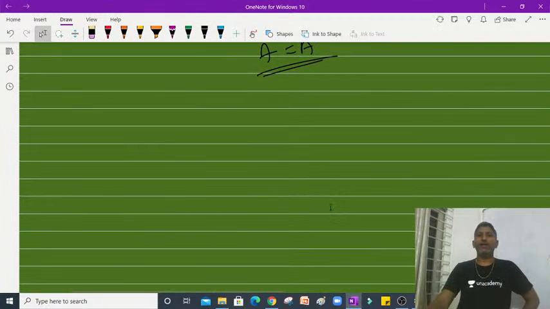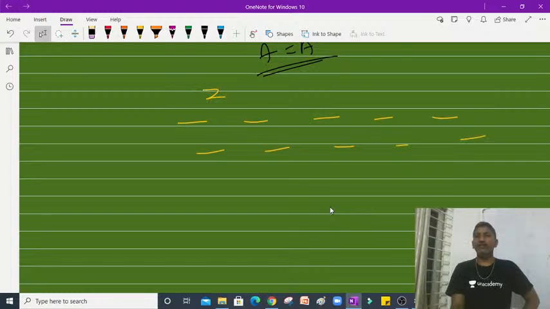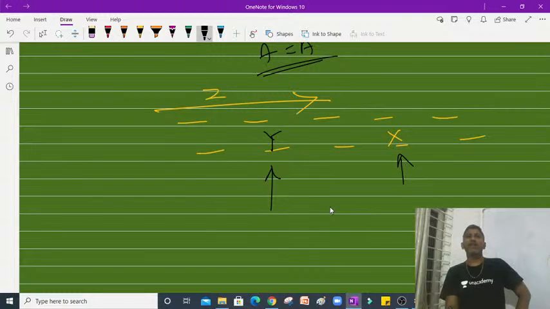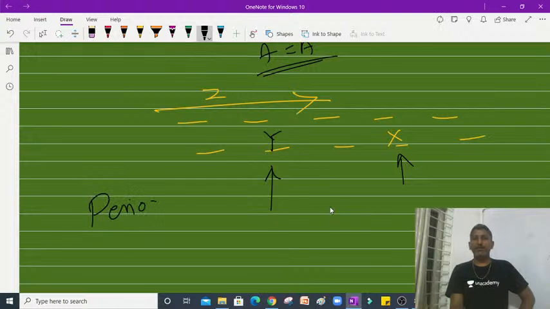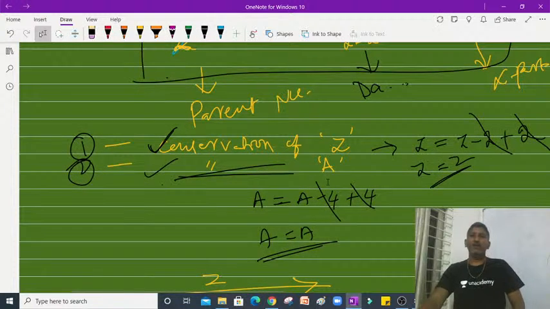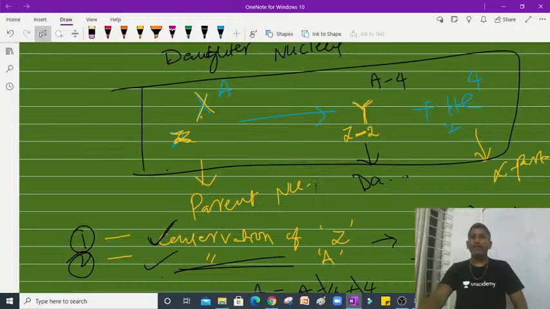All chemical elements in the periodic table are arranged in increasing order of Z, so the daughter nucleus takes place 2 units to the left of the parent. That is the observation whenever an alpha particle is released.